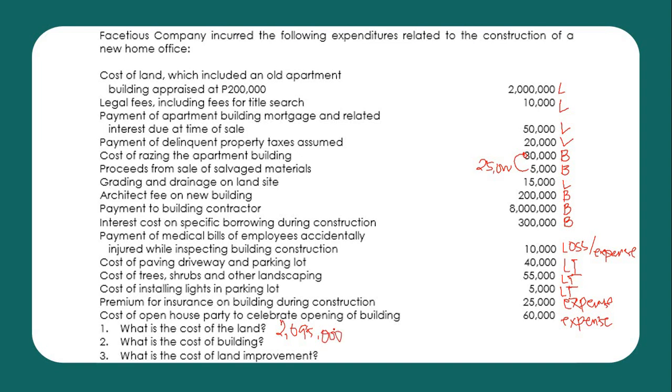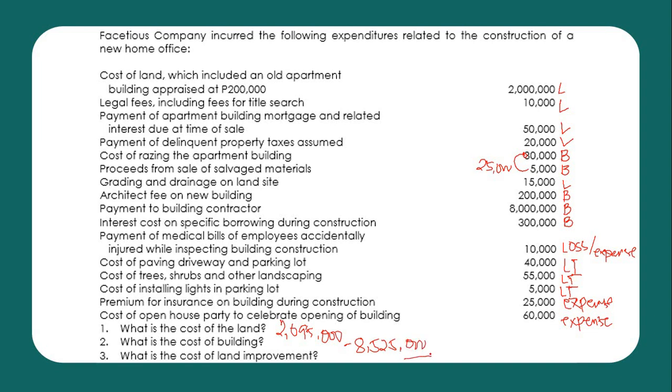For building, 8 million ang kanyang construction cost plus 200,000 plus 300,000 plus the net demolition cost nga 25. So we have 8,525,000.